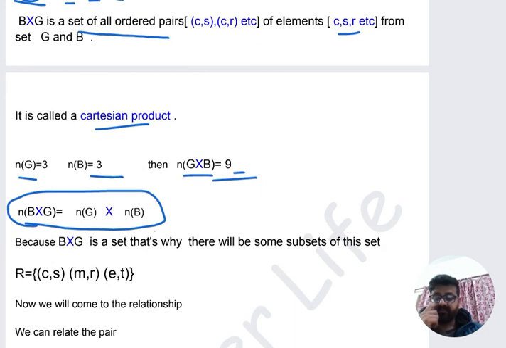Now, every set has subsets, so R is a subset of the set B cross G.